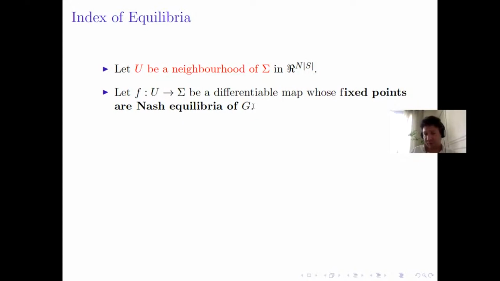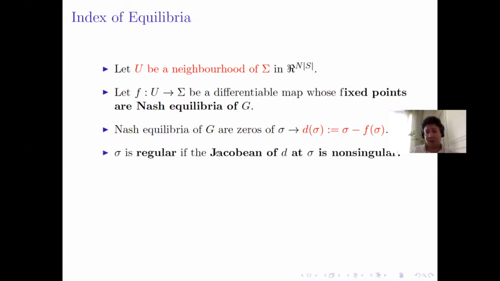A Nash map, for example, the one that Nash used to prove existence of Nash equilibria, is one particular case. Take the displacement map, which is sigma minus f of sigma. So d of sigma equals 0 are the sigmas that are Nash equilibria of the original game, because this implies that sigma is equal to f of sigma if d of sigma is 0.